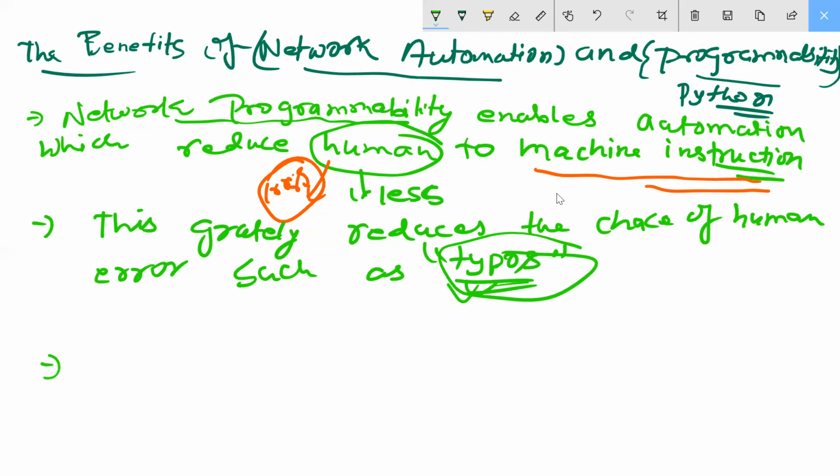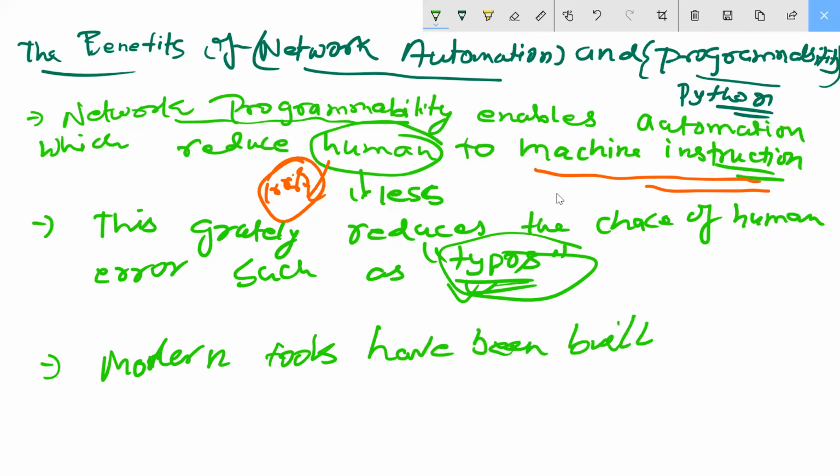Here, that one is telling you modern tools have been built with monitoring, configuration automatically.